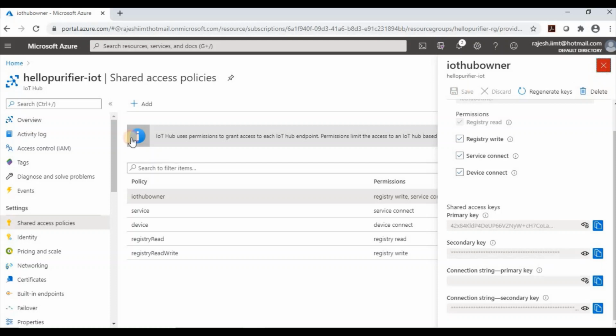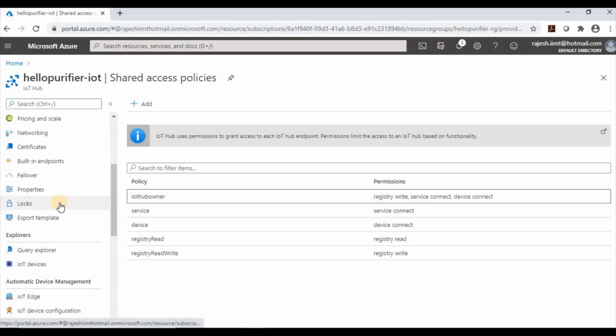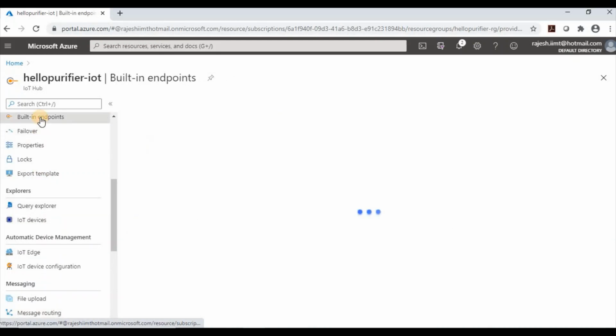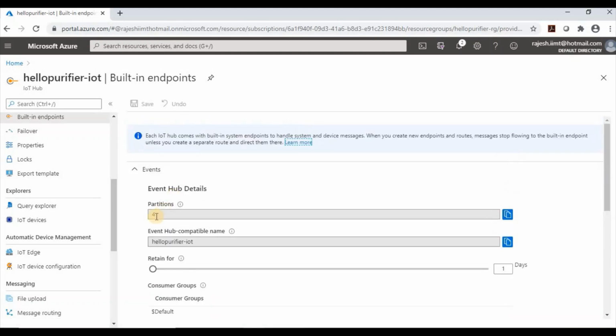So that's it. Simply, we have created it, and now I will show you the endpoint. So, the built-in endpoint. Okay, so this is the built-in endpoint. It is loading. So this is the built-in Event Hub compatible endpoint. Internally it is using Event Hub. So what is the name? Event Hub compatible. This is the name.